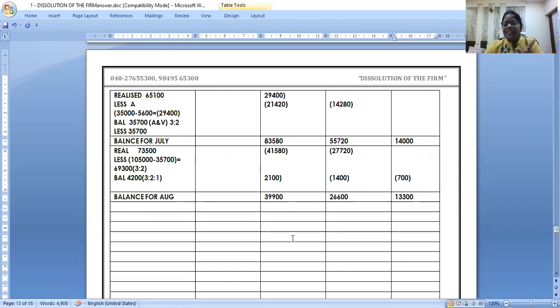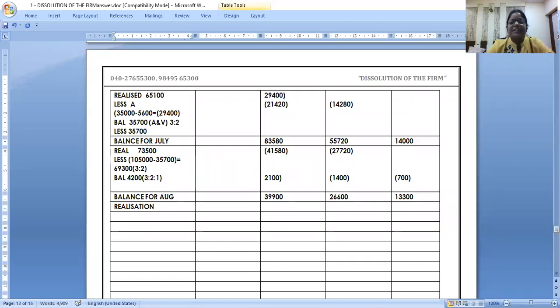Now their capital is also 3:2:1, and profit sharing ratio is also 3:2:1. So whatever they realize, fine. And sometimes, now 2 years are over, we are not realizing, put it in loss. Automatically the loss has come in profit sharing ratio. Is this clear to all of you? Right. So now let us see the realization of August.